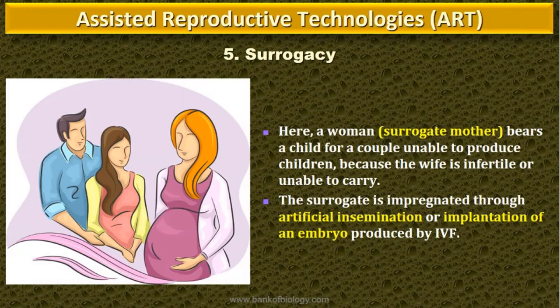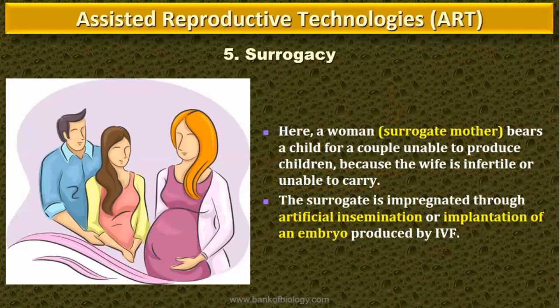In such a condition, what happens? They will search for a surrogate mother. What do you mean by a surrogate mother? It is a woman who bears a child for a couple unable to produce children, where the wife is infertile or unable to carry. Either the wife is infertile, that is cannot produce the ovum, or unable to carry. In such a condition, a surrogate mother is used.